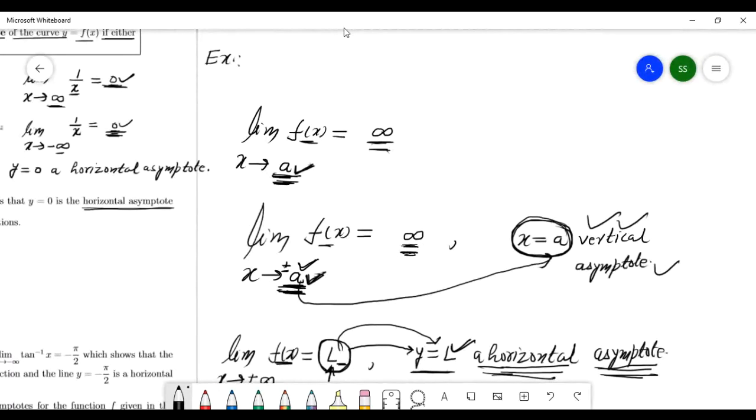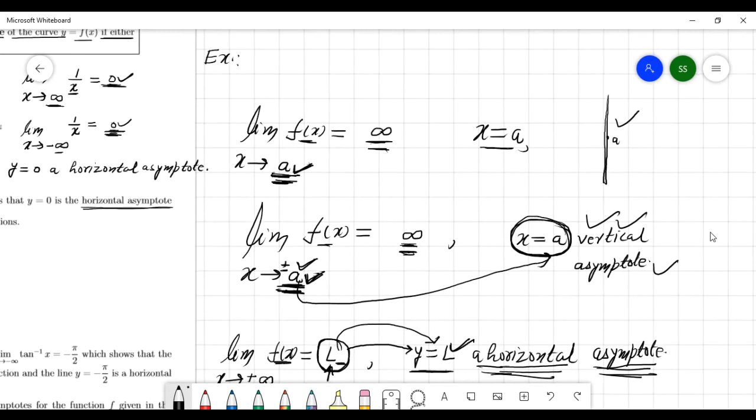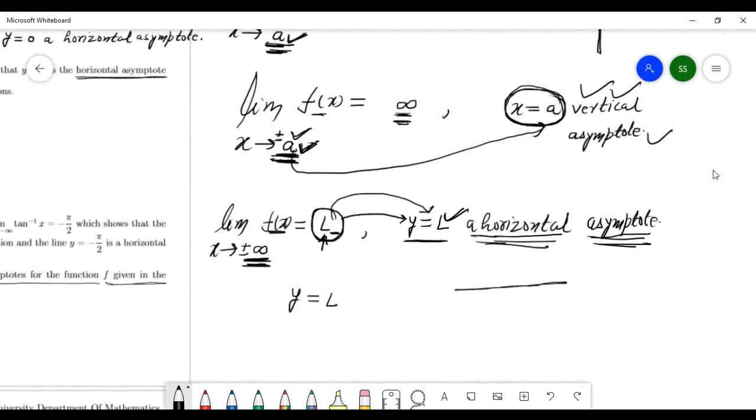And here x equals A, this line. This way, this line is x equals A. This is called vertical. Vertical means this way, up to down. Horizontal means this, left to right. y equals L means left to right. This way.